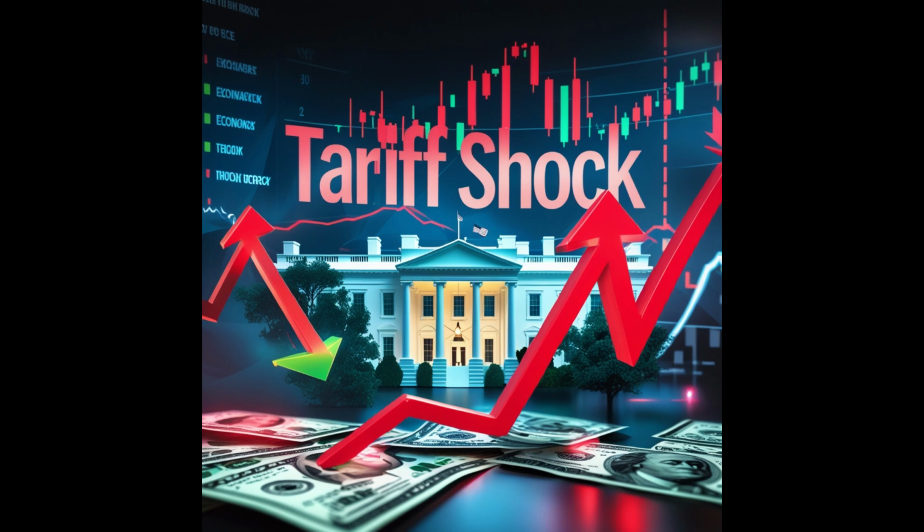Smart Money AI also reminds us there are always multiple perspectives on these issues. Of course. Some argue that tariffs are essential for protecting domestic industries and jobs, while others believe they harm consumers and the economy overall. It's a complex issue with valid arguments on both sides. And that's where critical thinking comes in. Don't just take information at face value. Dig deeper, consider different viewpoints, and form your own informed opinions. I think that's so important.